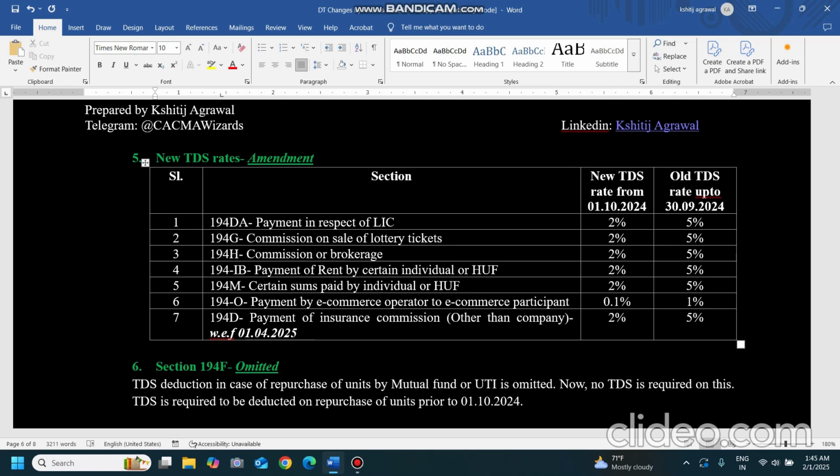So if the transaction is happening up to 30th September 2024, then the old rate of 5% or 1% is applicable. 1% is only in case of 194O, in other cases 5% will be applicable. Otherwise, if it is happening from 1st October 2024, then the new rate of 2% will apply in case of 194DA, 194G, 194H, 194IB, 194M, and in case of 194O it will be 0.1%. Now coming to 194D, payment of insurance commission, whatever insurance commission is being paid other than to companies. Same thing, 5% is changed to 2%, but it is applicable for TDS deducted from 1st April 2025. So this is not applicable for you.